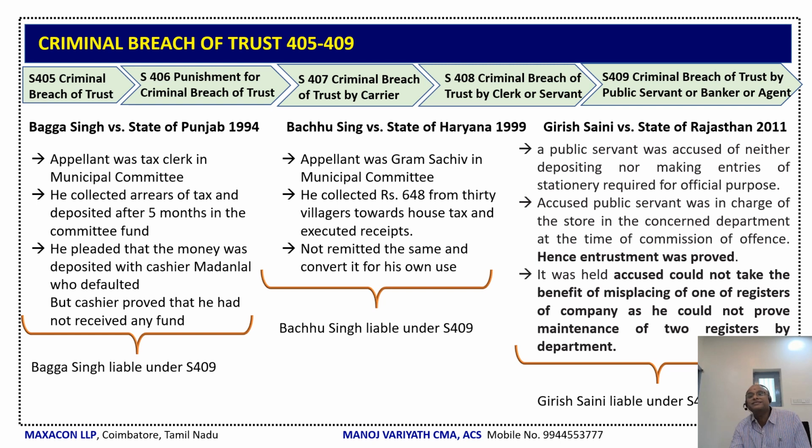Now, Girish Saini versus State of Rajasthan, 2011. He is a public servant, accused of neither depositing nor making entries of stationery required for official purpose. The accused public servant was in charge of a store in the concerned department at the time of commission of the offence. Hence, entrustment was proved. The stationery was entrusted to him. It was held that the accused could not take the benefit of misplacing one of the registers of the company, as he could not prove maintenance of two registers by the department. Here, Girish Saini is liable under section 409.